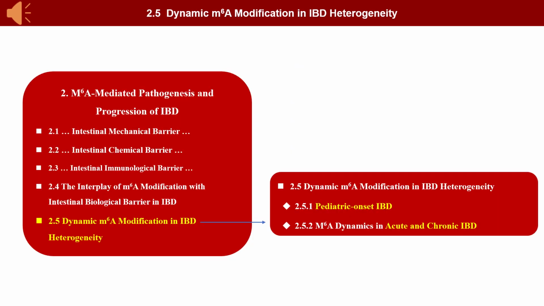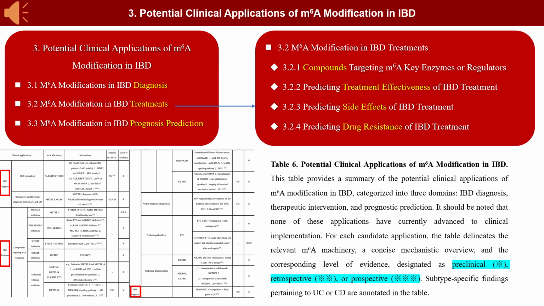Section 2.5 aligns with the third highlight and focuses on the dynamic landscape of M6A modification driven by IBD heterogeneity, with particular emphasis on the changes in M6A machinery observed in pediatric IBD as well as in acute and chronic phases of the disease. The final section, Section 3, of this review summarizes the potential clinical applications of M6A modification